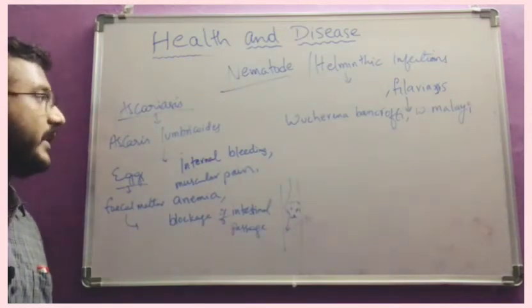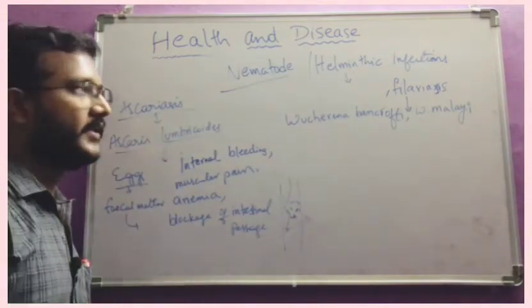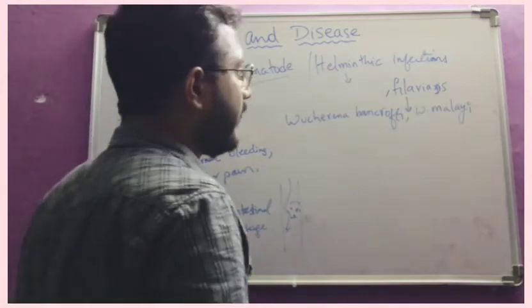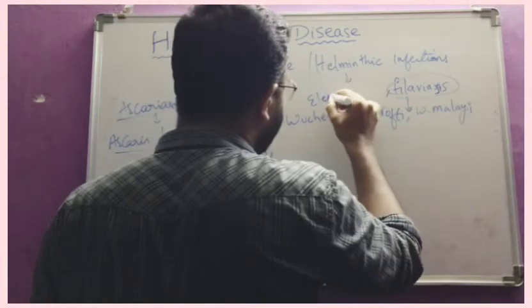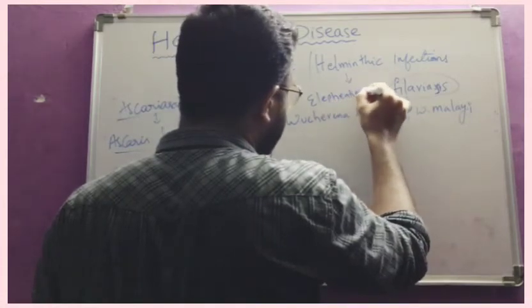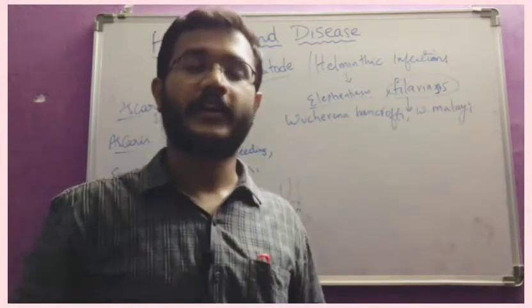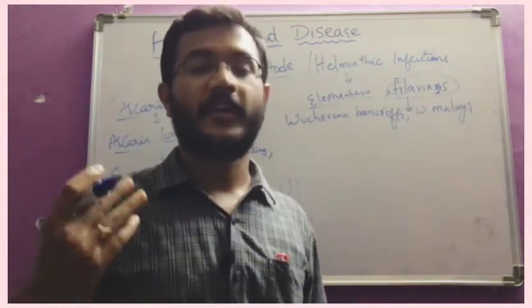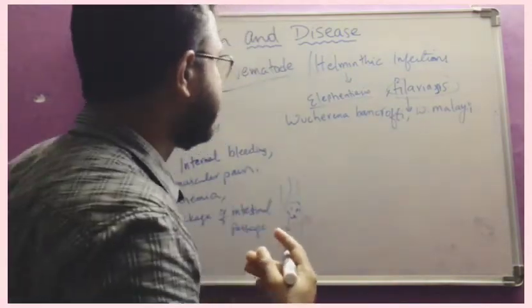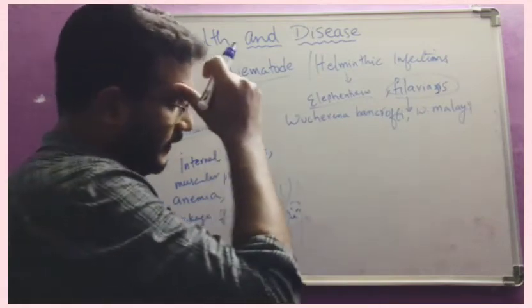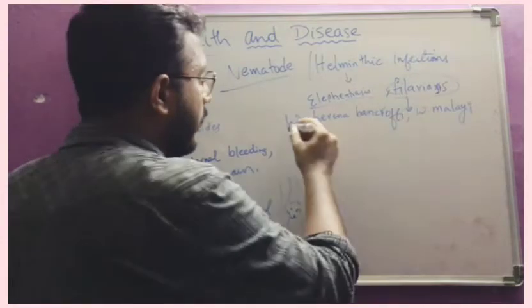water. And what is the parasite? Ascaris lumbricoides. This is a nematode or aschelminthes parasite. Now Wuchereria bancrofti. It causes the disease filariasis or elephantiasis. That means you can see that the leg will be swollen like anything, in the shape of an elephant's leg. That much size it will be swollen. So that's why it is called this. Its common name is elephantiasis. And it is transmitted, the vector here is Wuchereria bancrofti or Wuchereria malayi.